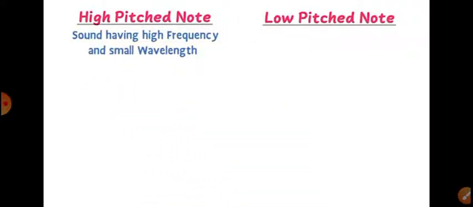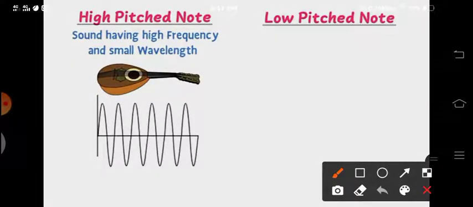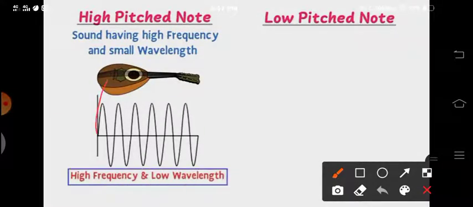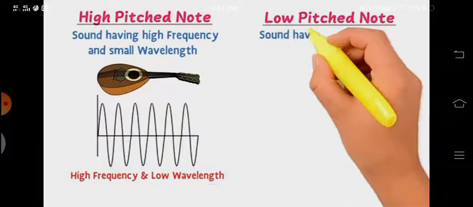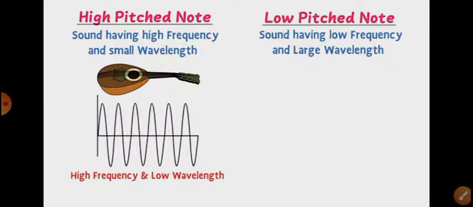High pitch note means sound having high frequency and small wavelength. You can observe here high frequency. Example, violin. High frequency means the waves are too close together, so that is why the wavelength is small. Low pitch note means sound having low frequency and large wavelength. Example,